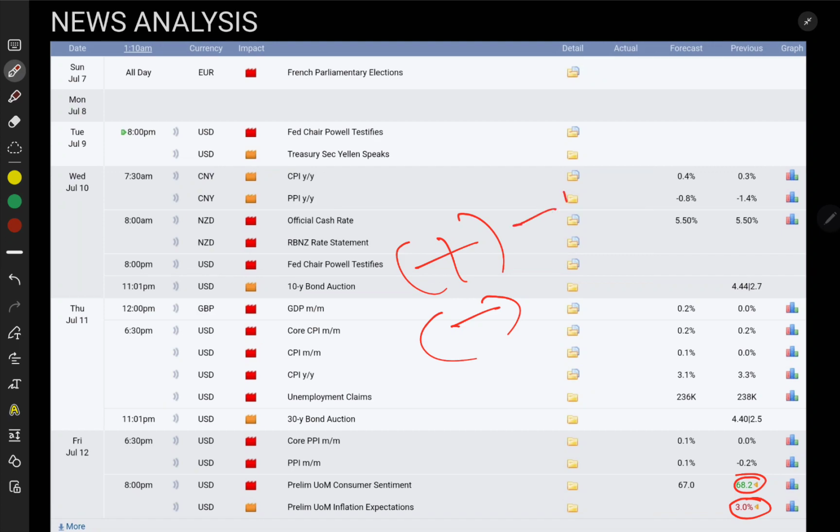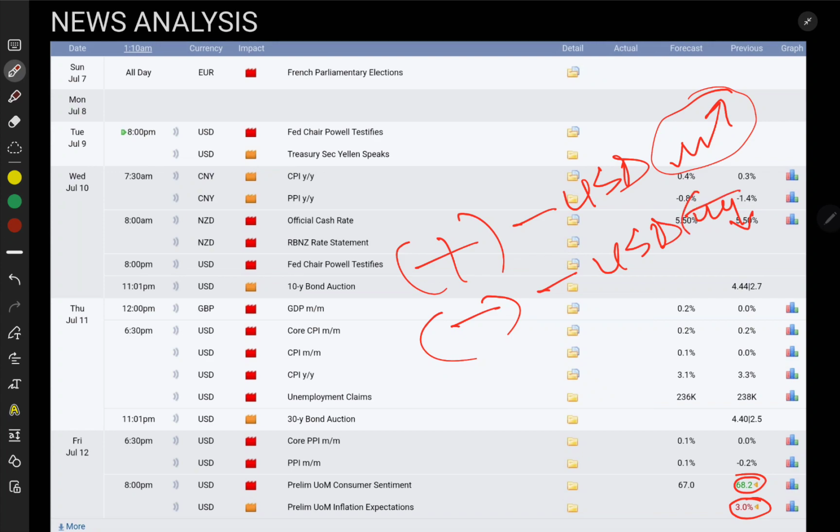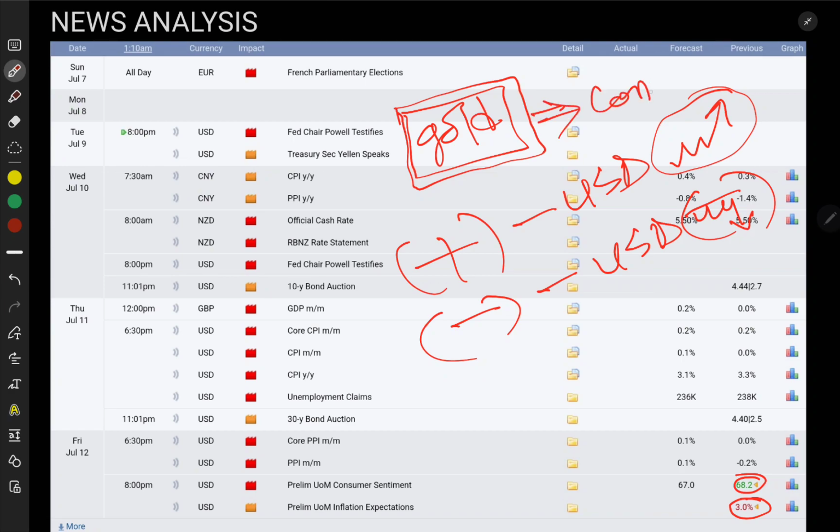So when USD news comes with positive data, that means the United States is strong. When it comes with negative data, the United States is weak. Suppose this is a gold bar. From the beginning of the world, from the beginning of gold use, gold price is always constant, and USD price is always variable. That means USD price can be up or down, but gold price is always constant.